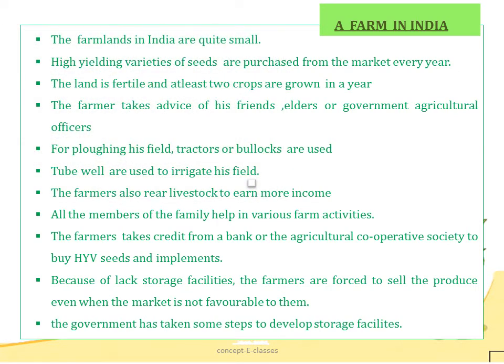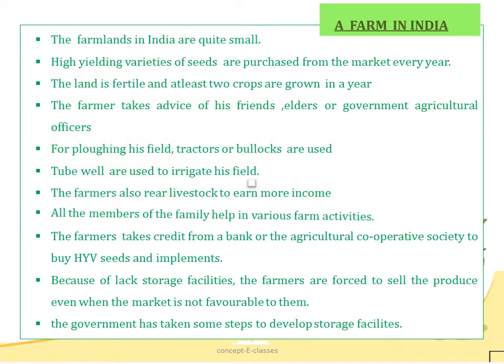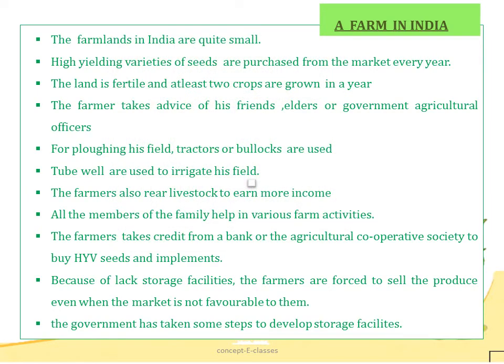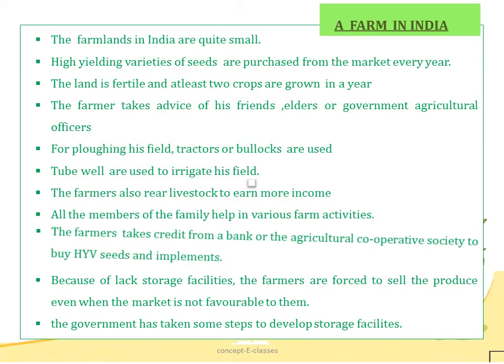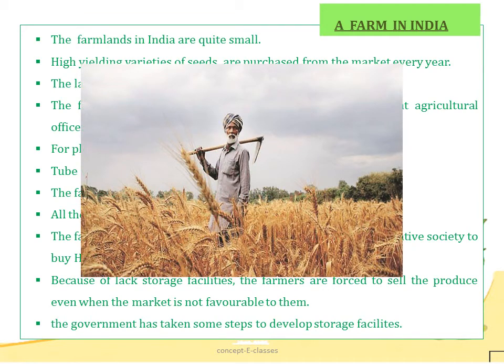Tube wells are used to irrigate the field, and the farmers also rear livestock to earn more income. All the members of the family help in various farm activities, and the farmers take credit from bank or agriculture cooperative society to buy HYV seeds and implements. But because of the lack of storage facilities, the farmers are forced to sell the produce even when the market is not favorable to them.